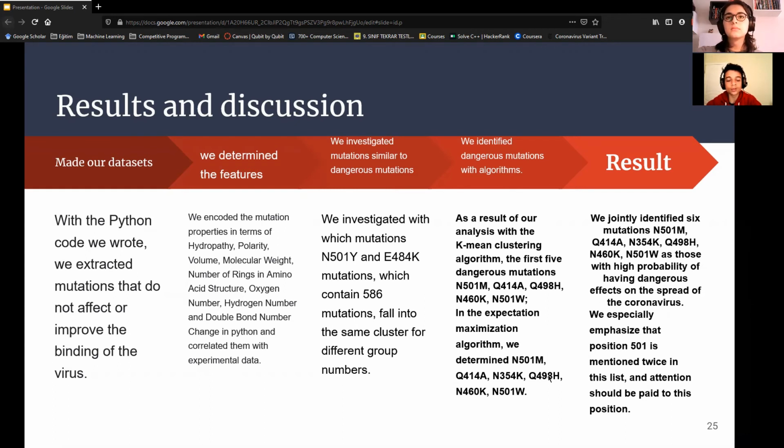And we determined the cluster containing the N501A and A484K mutations together as the set of dangerous mutations. When we examined the cluster of dangerous mutations produced by the 2 algorithms, we saw that there were common mutations in the top 5 most stable mutation lists. When we examined these mutations, we consensually identified 6 mutations as those with high probability of dangerous effects on the spread of the coronavirus. As the 501st position is repeated in our list and is now one of the most common variants, we emphasize that the mutations in this position should be paid attention to as an important result of our project.